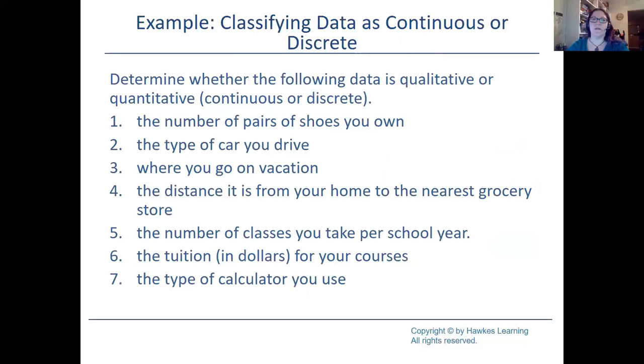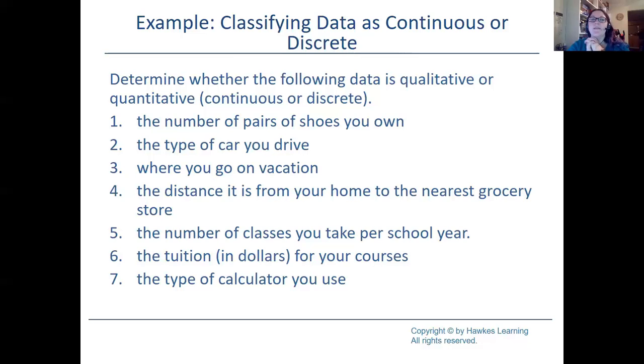So let's give this an example. Determine whether the following data is qualitative or quantitative. If it is quantitative, please tell me, is it continuous or discrete? So we're putting together everything we just learned. Number 1, the number of pairs of shoes you own. Number 2, the type of car you drive. Number 3, where you go on vacation.